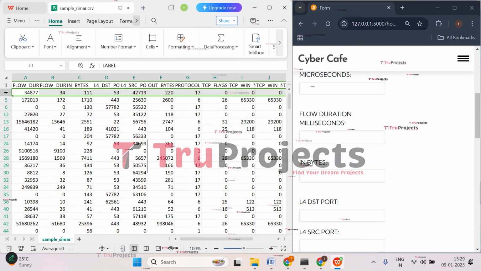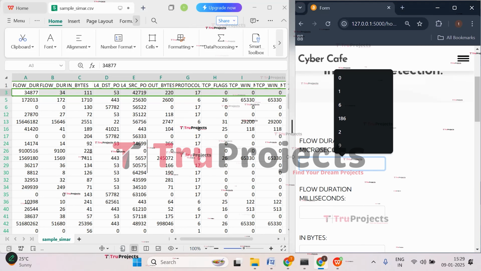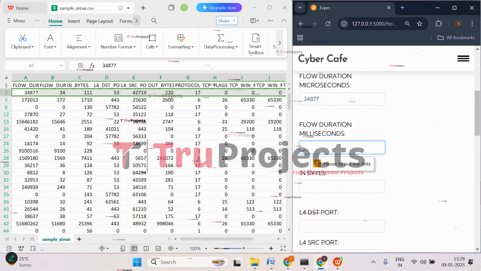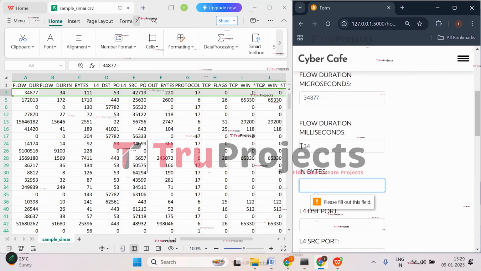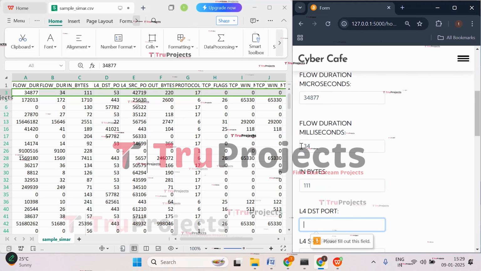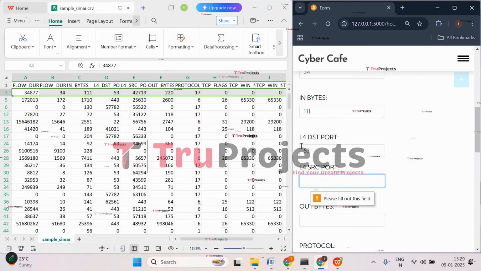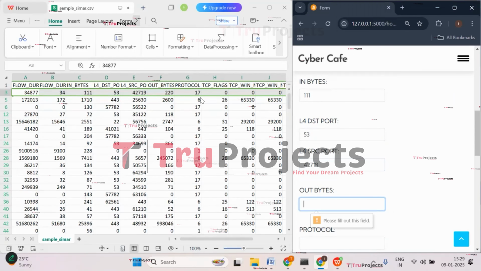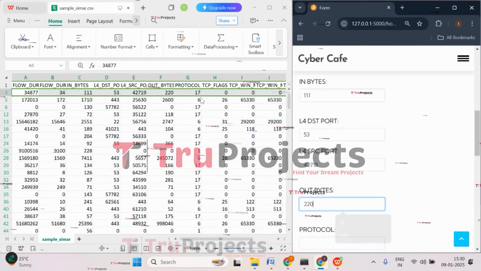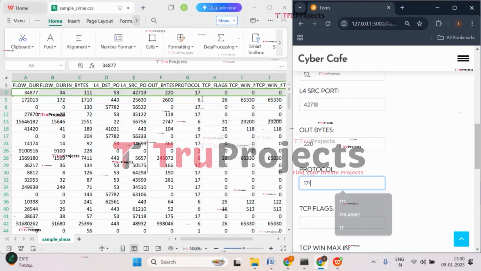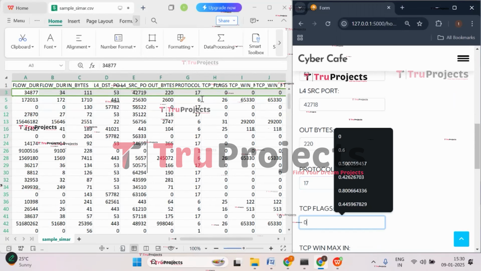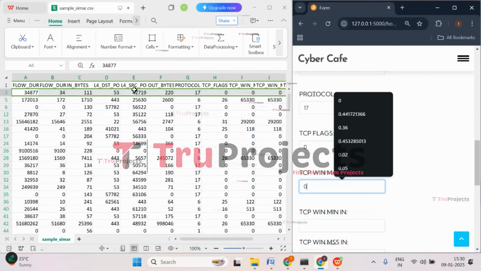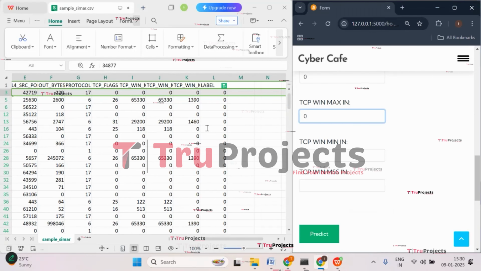So let's try with this case where flow duration microseconds is 34877 and milliseconds is 34. In bytes value is 111, L4 DST port is 53, and L4 SRC port is 42719. 220 are the out bytes. Protocol is 17. 0 is TCP flags. TCP win maxin is also 0. And all the next values are 0.